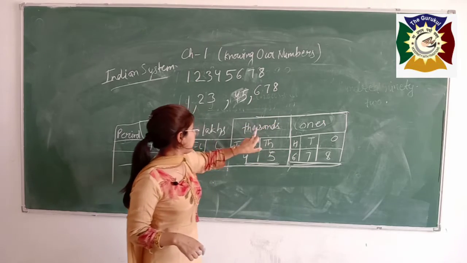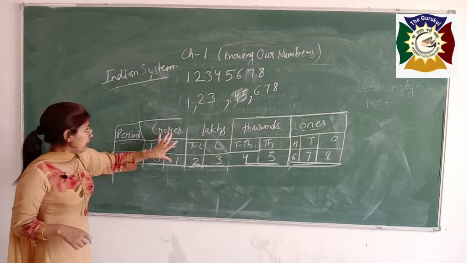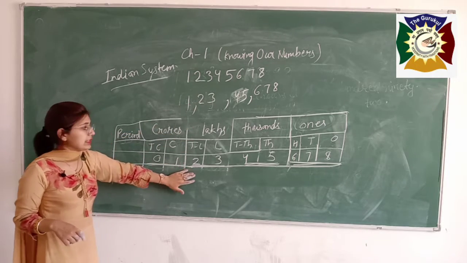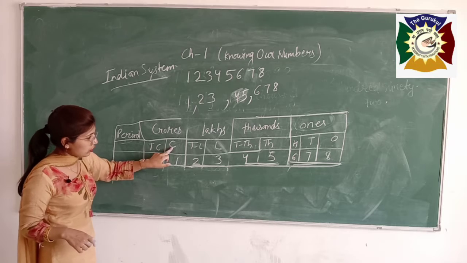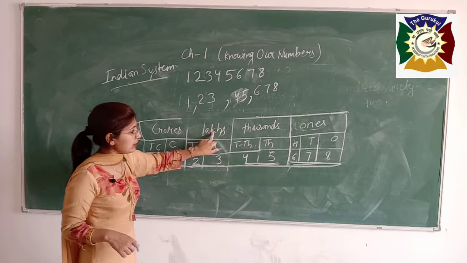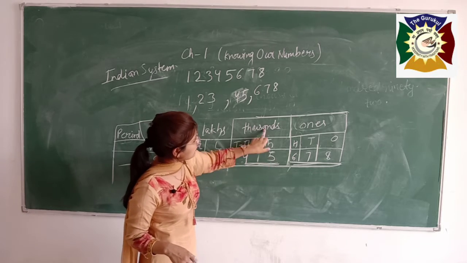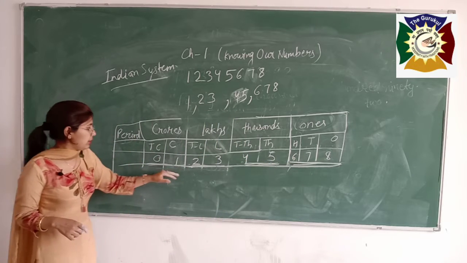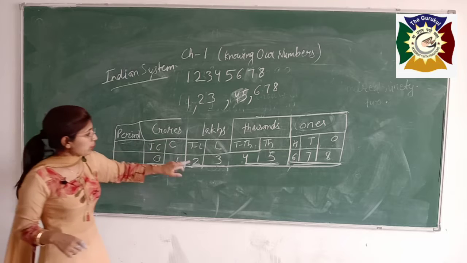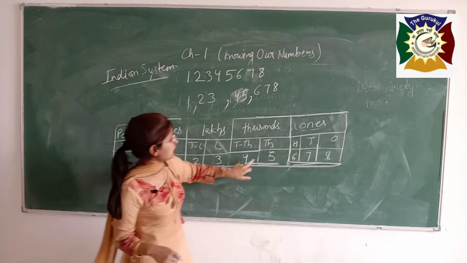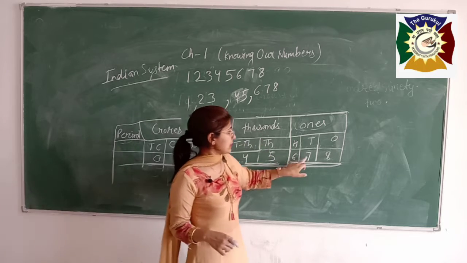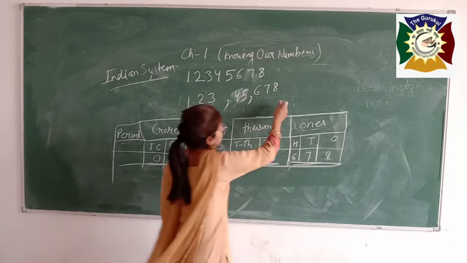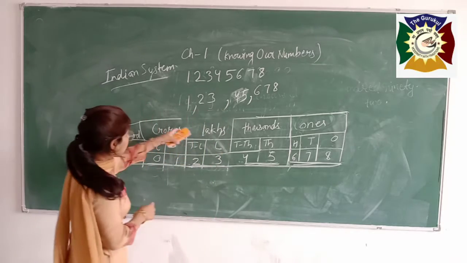It is in ones, thousands, lakhs, crores. With the help of this place value chart, you can write this number easily. See from here, you have 1 crore, 23 lakh, 45,678. Again read this from here: 1 crore 23 lakhs 45,678. Write it here. Now I am going to rub this table.